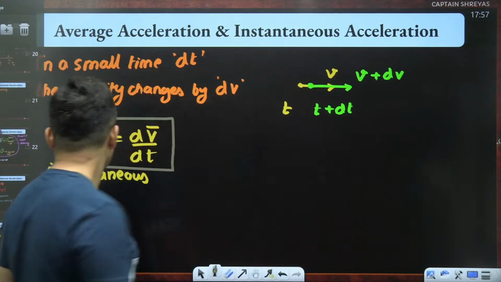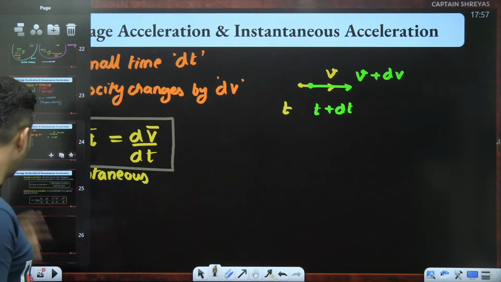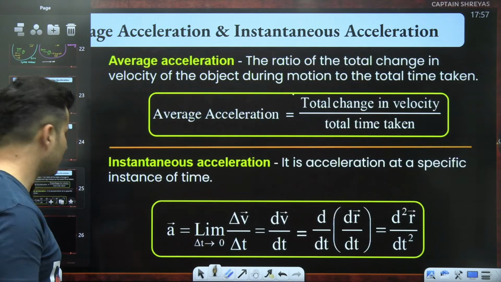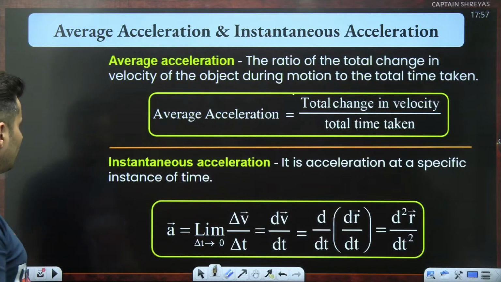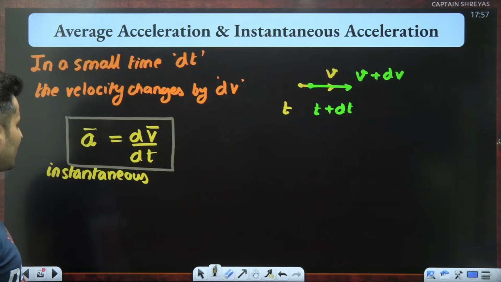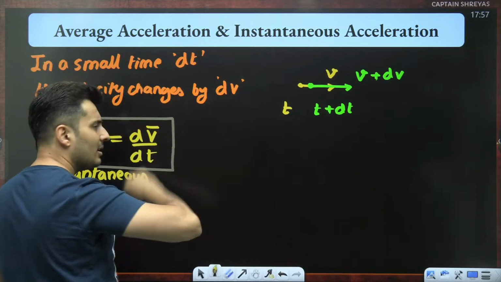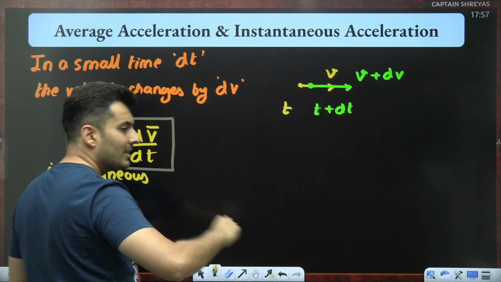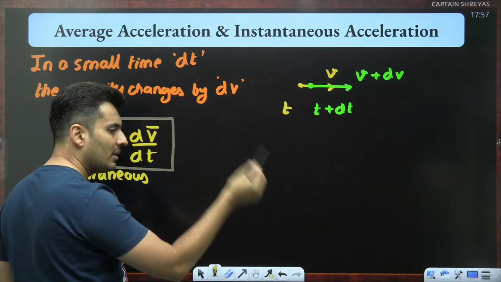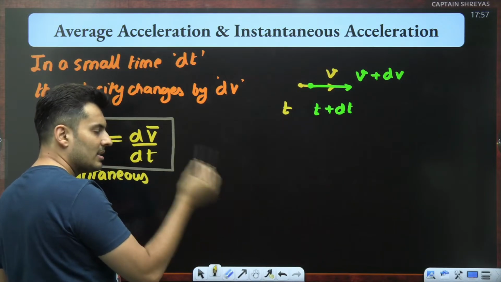Cool. Now, I have put it up in the summary part here, just in case you want to read more about it, average acceleration and instantaneous acceleration. You will also see that dv by dt is also the second derivative of position, because velocity was a derivative of displacement.